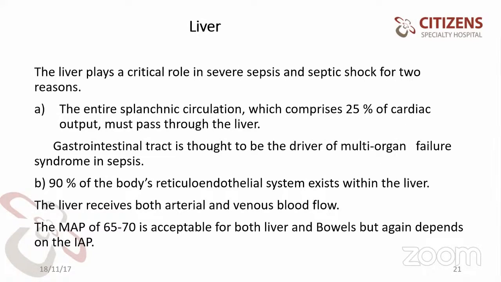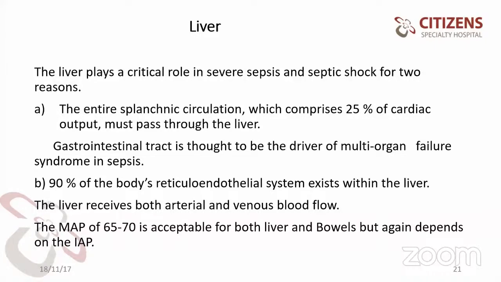The liver plays a critical role in severe sepsis and septic shock for two reasons. Entire splanchnic circulation, which comprises 25% of the cardiac output, must pass through the liver. The gastrointestinal tract is thought to be a driver of multi-organ failure syndrome in sepsis. 90% of the body's reticuloendothelial system exists within the liver. The liver receives both arterial and venous blood flow. Mean arterial pressure of 65 to 70 is acceptable for both liver and bowel, but again depends on the intra-abdominal pressure, which is more important.